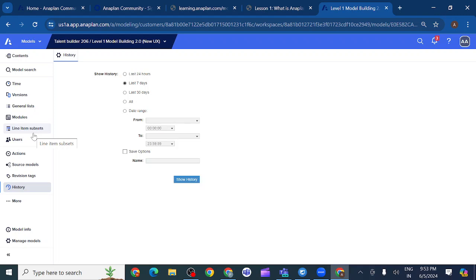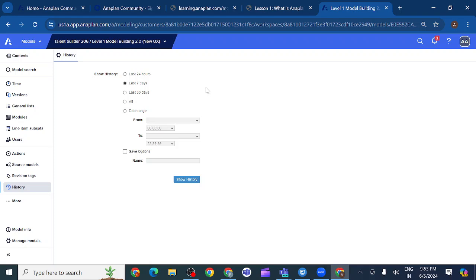Later we'll set time and versions. We create generalists and modules, but initially we need to know what these things are, and who the users of these functionalities are. We need to understand this basically. Later we will understand how we need to create everything.